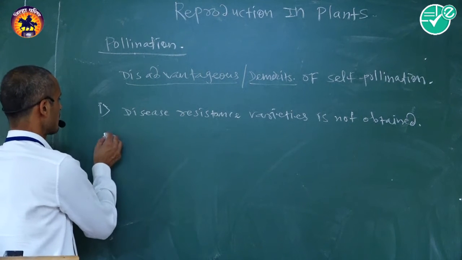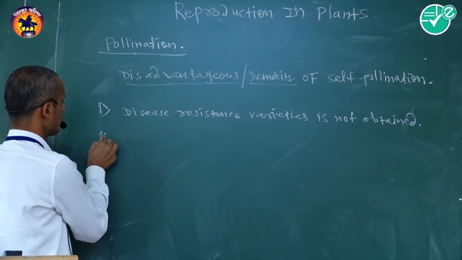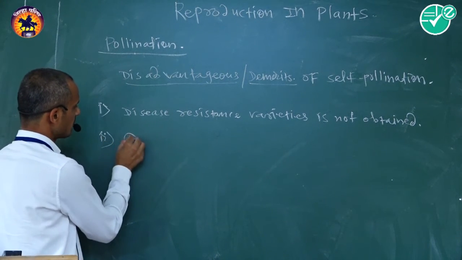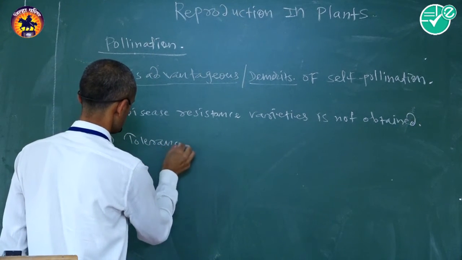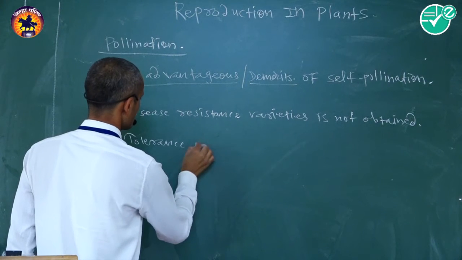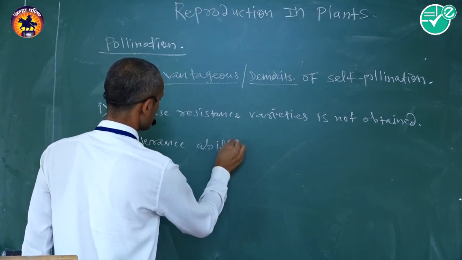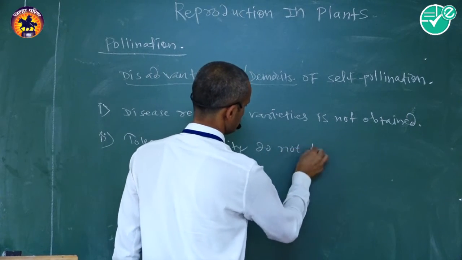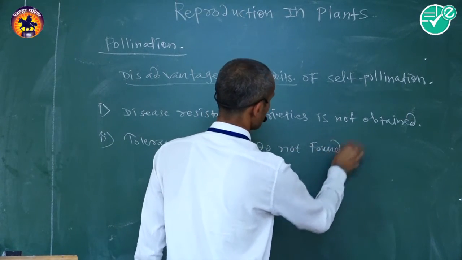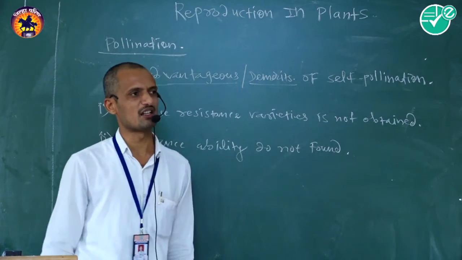Disease resistant varieties are not obtained. Tolerance ability is not found during this kind of pollination.